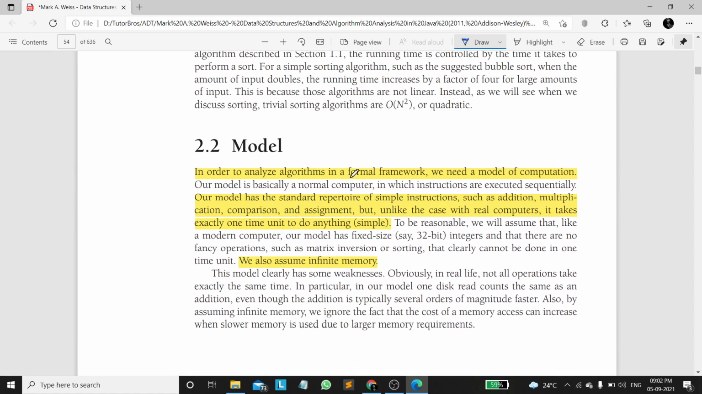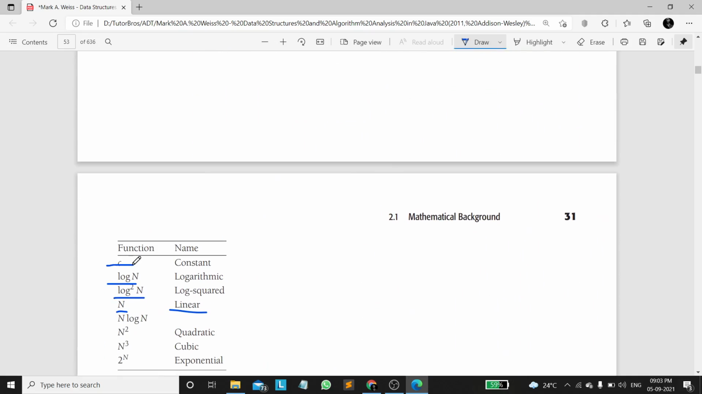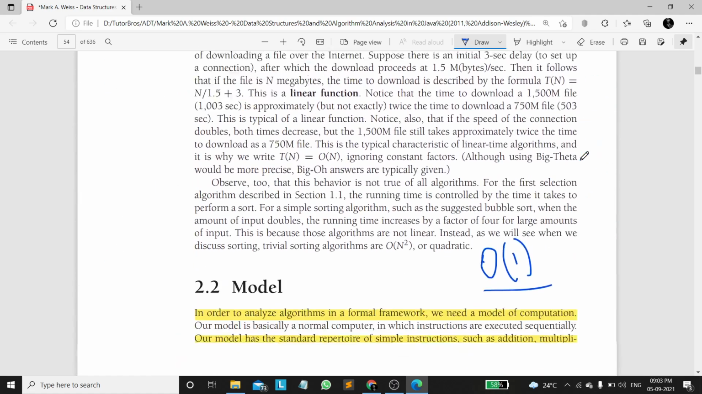In order to analyze algorithms in a formal framework, we need a model of computation. So we consider the algorithm as a model. Our model has standard simple instructions such as addition and multiplication, which take constant time. We call it big O of one time. Here C means constant, and big O of C is nothing but big O of 1 only. This is called constant time complexity.